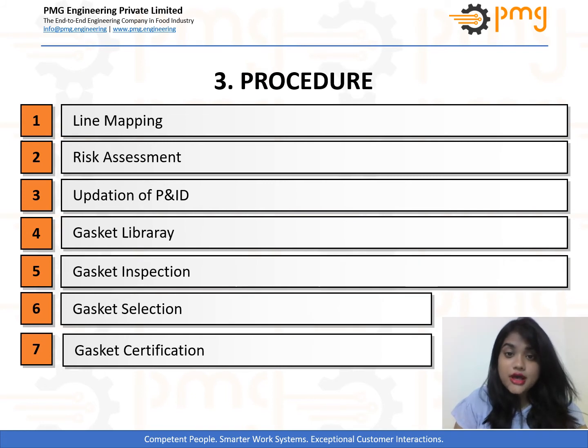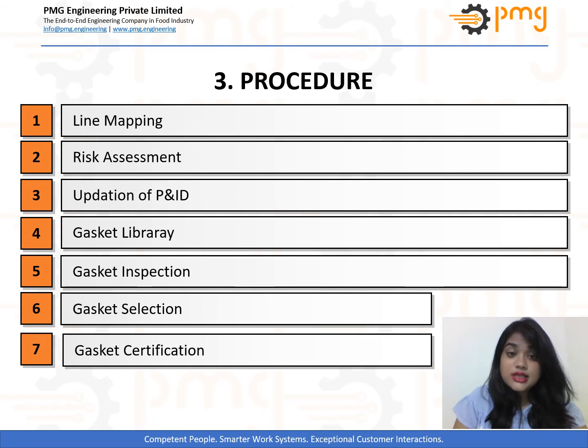Then the third step of gasket management is updation of the pipeline and instrumentation diagram. Basically, PNIDs help in ensuring transparency in process, which means it ensures that the right gaskets are used at the right place, for which PNIDs of all lines should be updated with information of gasket management on machinery along with its store item number. This will also ensure ease of withdrawal from the technical store in case of replacement. It is further recommended to mark these gaskets in separate colors for visual identification of high, medium or low risk.